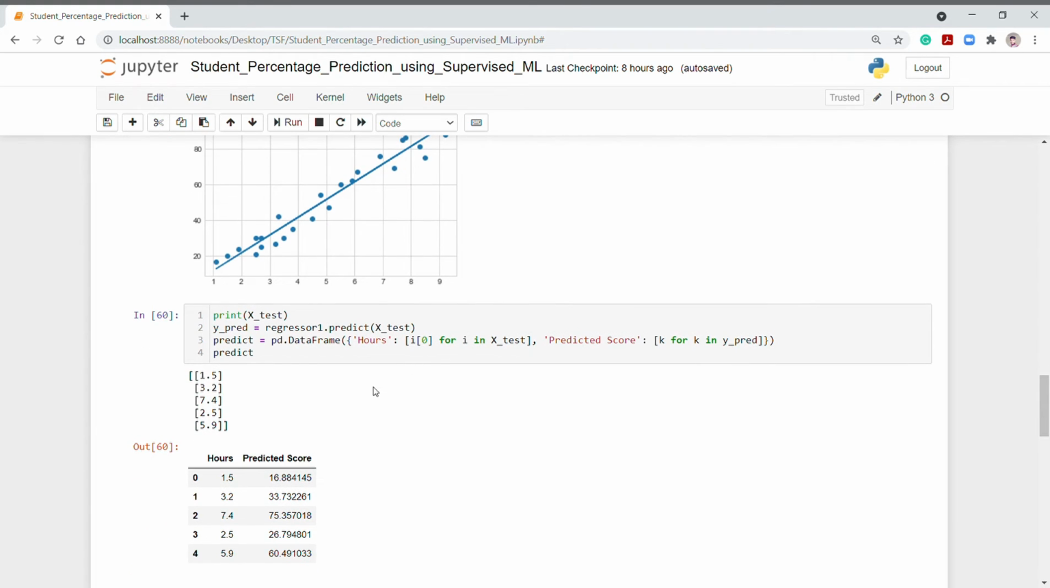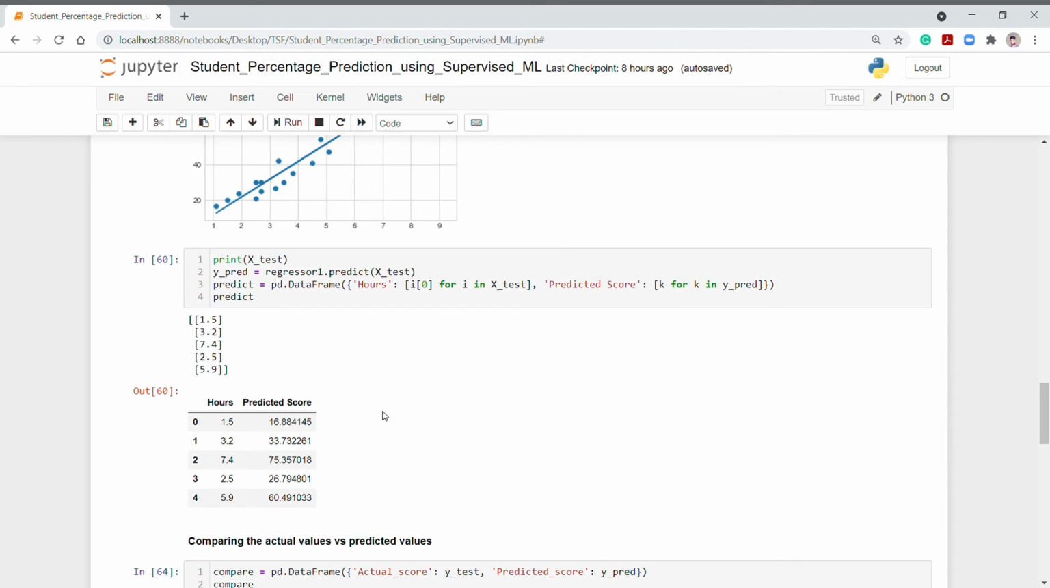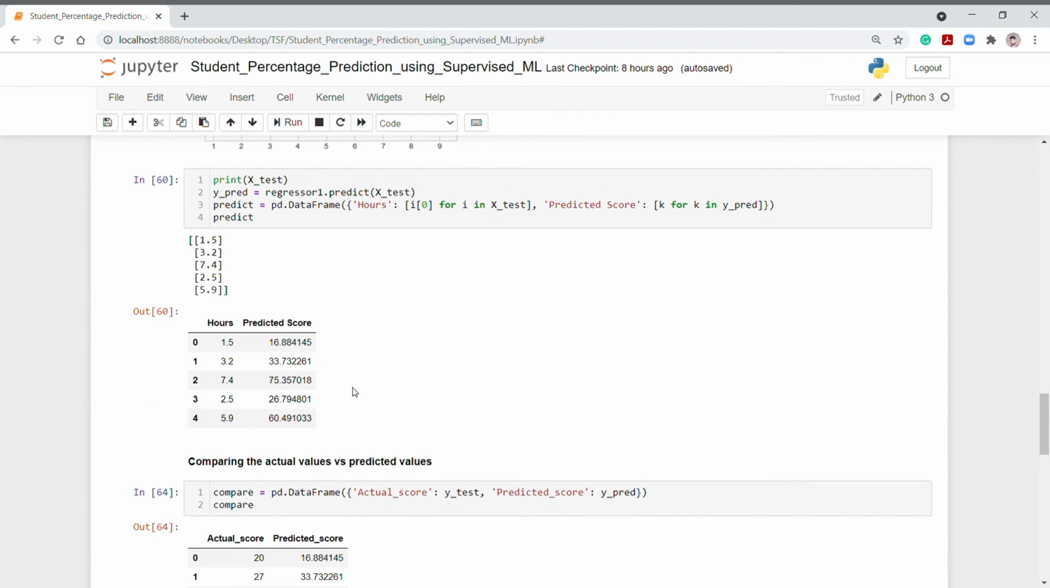After that we will predict the score, and for that I have first printed the test data and then the predicted score, which is here again printed as output. Here we can see that the hours is printed along with the predicted score. So this is the score which is predicted by the model.